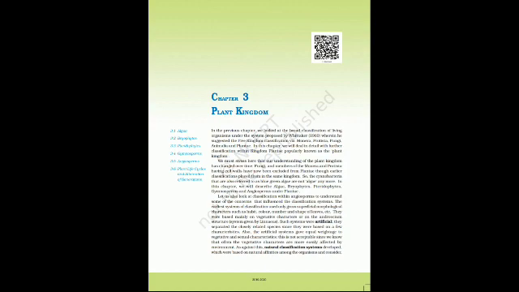Sexual reproduction takes place through fusion of two gametes. These gametes can be flagellated and similar in size as in Ulothrix, or non-flagellated, non-motile but similar in size as in Spirogyra. Such reproduction is called isogamous. Fusion of two gametes dissimilar in size as in species of Eudorina is termed anisogamous. Fusion between one large, non-motile female gamete and a smaller, motile male gamete is termed oogamous. Example Volvox and Fucus.